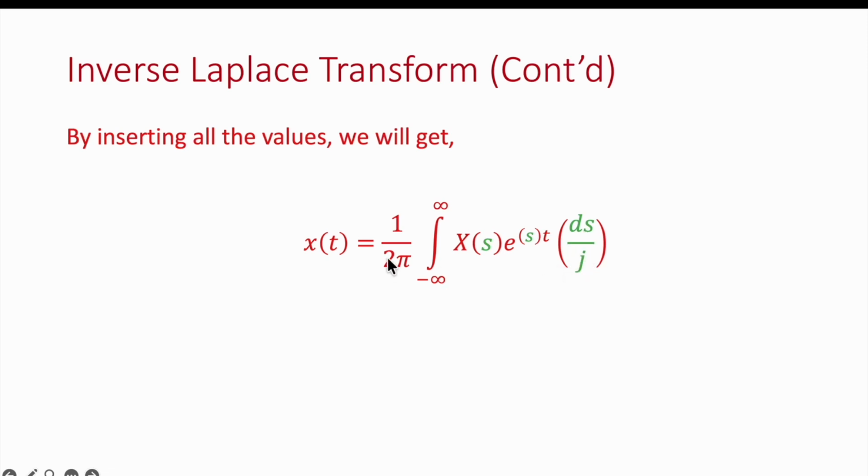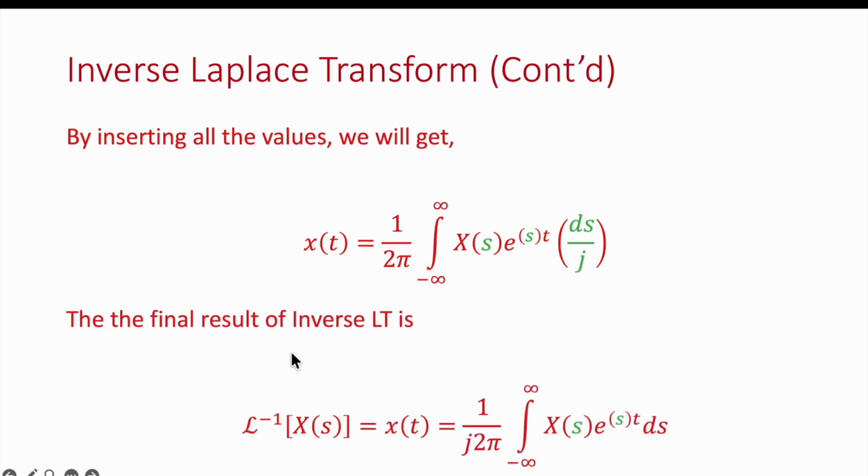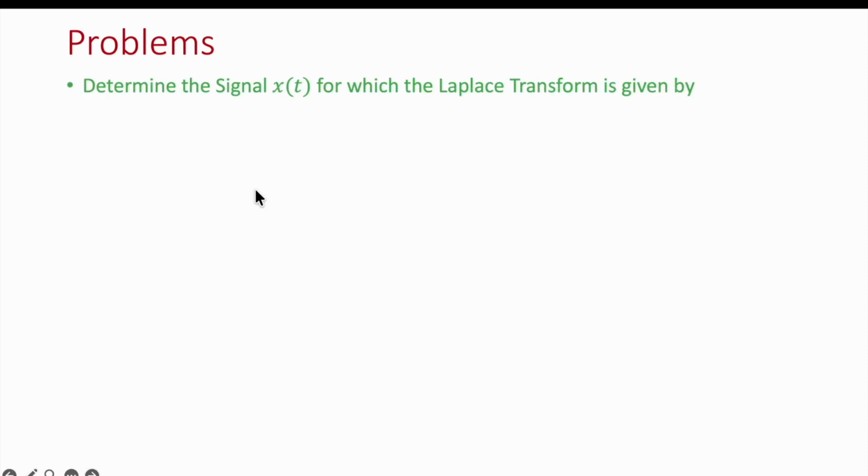We can take it out from the integration, and we can write the final inverse Laplace transform. So that is equals to x of t is equals to 1 over j 2 pi integral x of s e raised to power st ds. We can solve few problems to have better understanding of the Laplace transform.